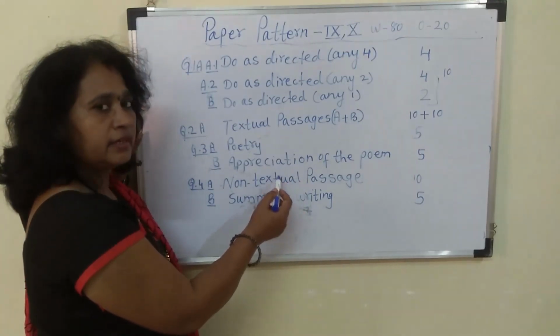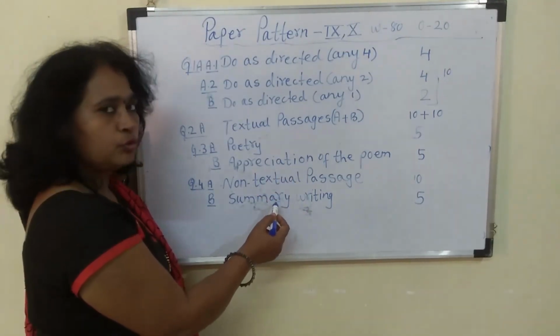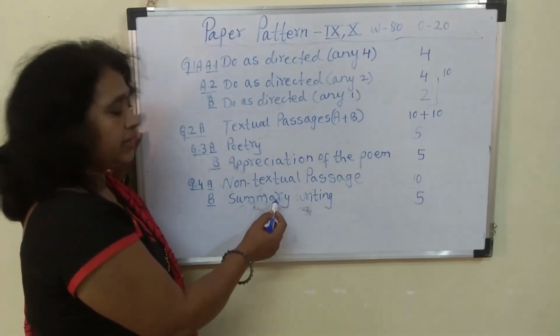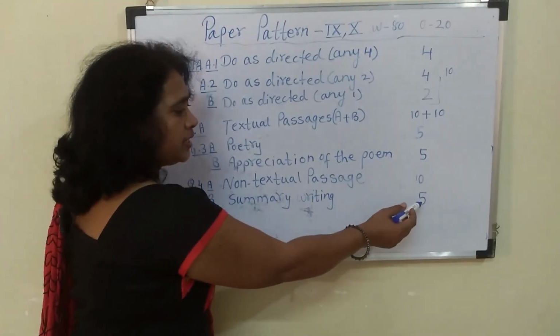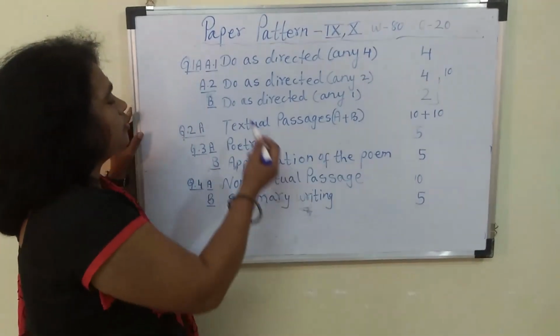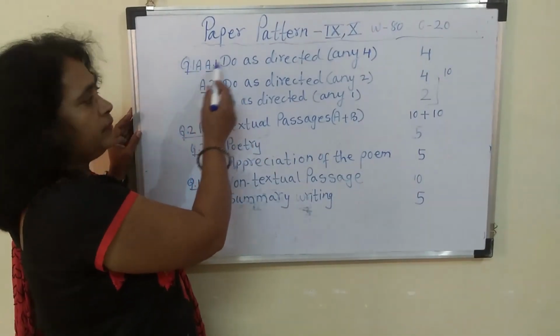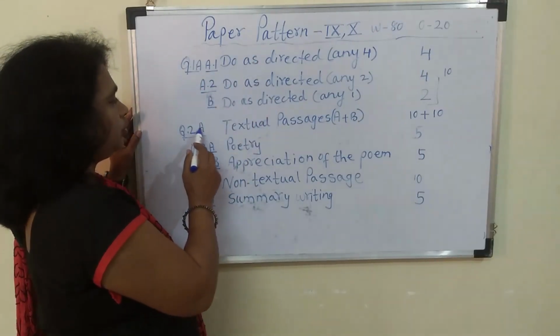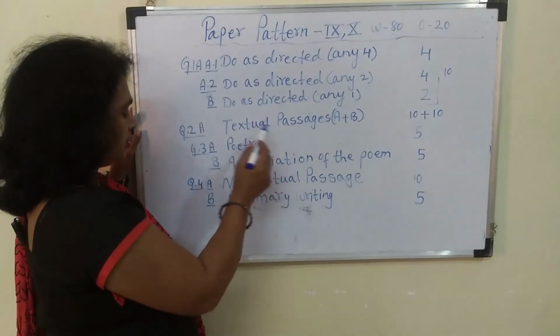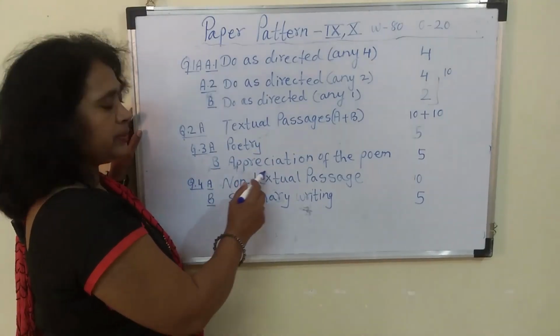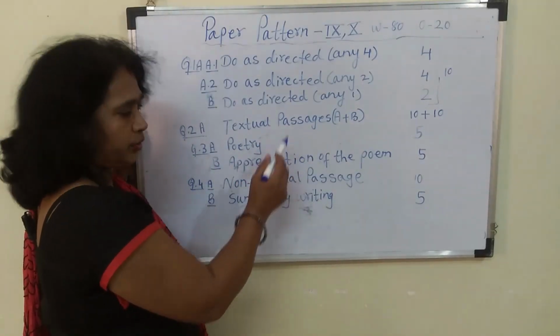You have to write the entire content into 1 paragraph. That is known as summary writing, which carries 5 marks. So question 1 is section 1, question 2 is section 2, question 3 is section 3, and question 4 is section 4.